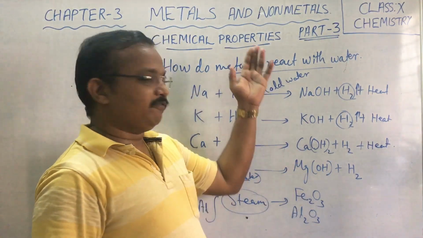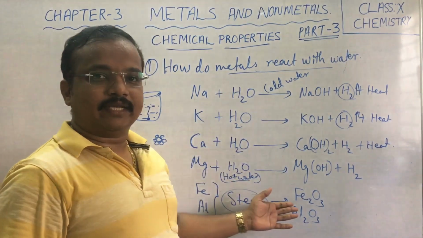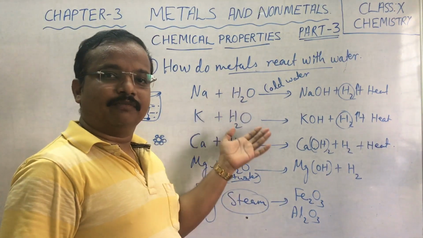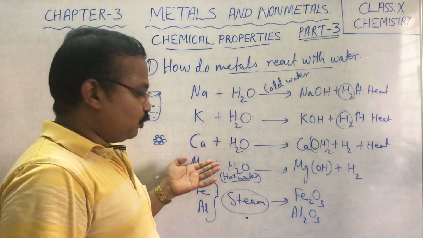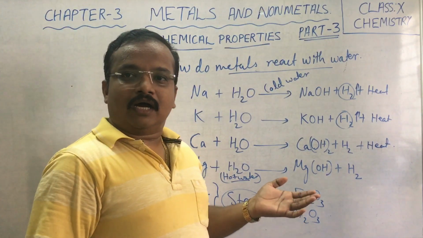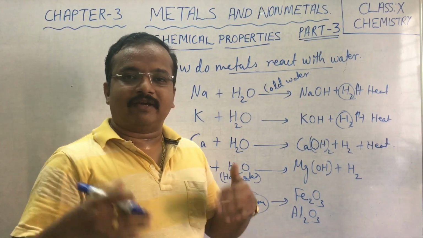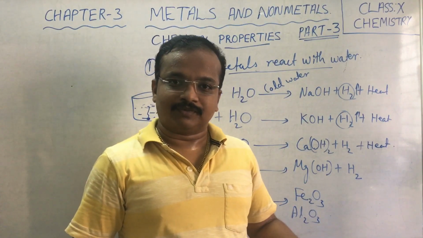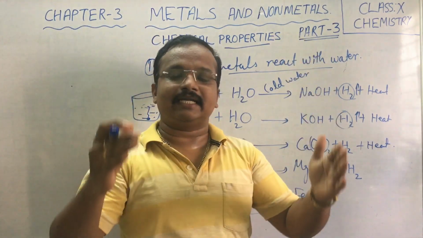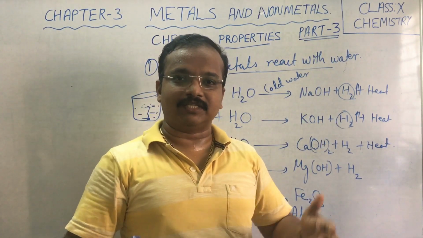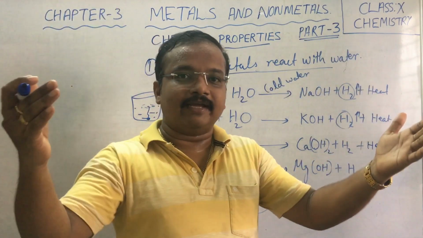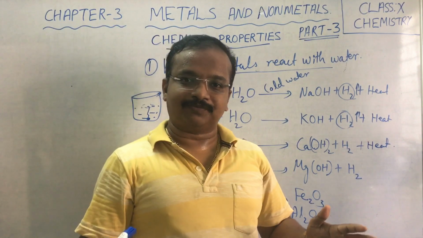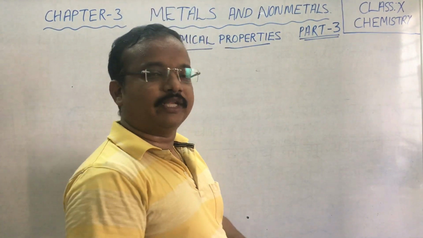Children, what you have to understand from this? This reaction shows that the reactivity of metals slowly decreases from sodium to calcium, then calcium to magnesium, and to iron, aluminium and so on. Whereas gold, silver and so on will not react even with steam. Clear? So there is a hierarchy in the reactivity series in which some metals are very highly reactive, some are moderately reactive and some are least reactive. Now let's move on to the next topic.